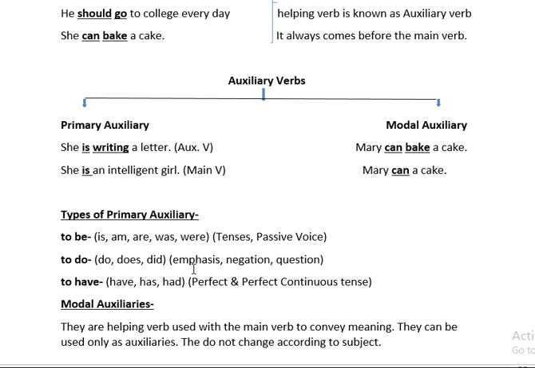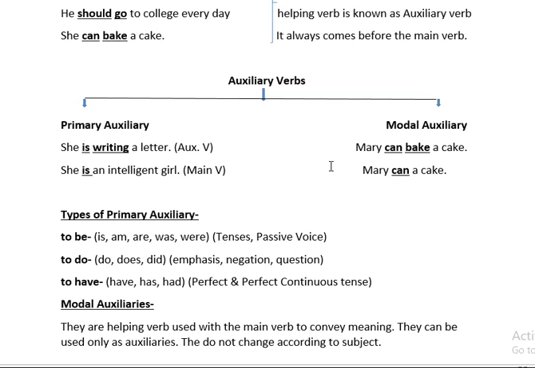Now the next one is to have forms of primary auxiliaries like has, have and had. These auxiliaries are used for perfect tense and perfect continuous tense. I have done the tenses grammar topic with you all. You can refer to my video for this purpose. Now, I hope you have understood what primary auxiliaries are.